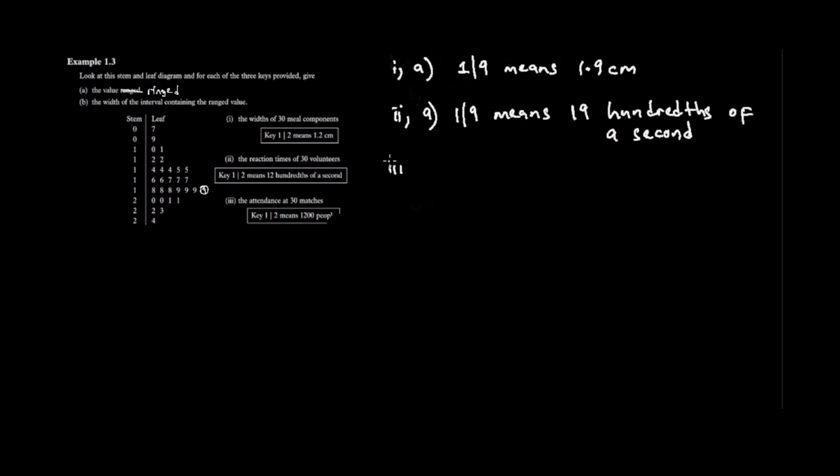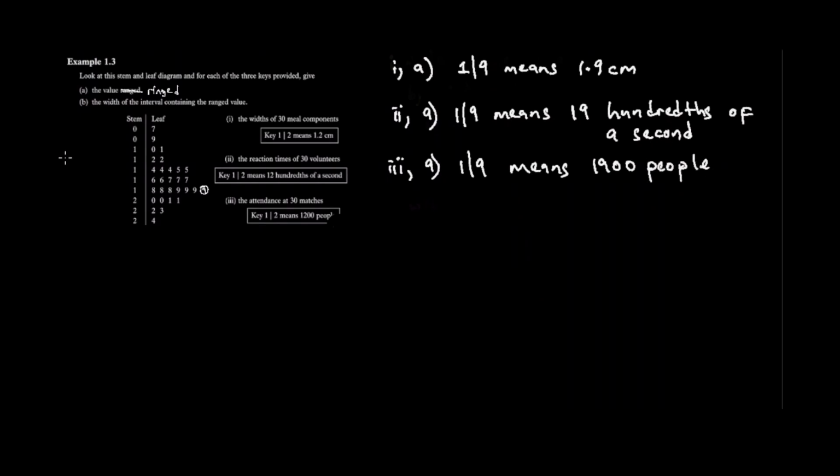Let us go to the third part, answering A. Third part, the attendance at 30 matches. Tells what 12 means 1200 people. Kureva kuti 19 means 1900 people. Saka this is it.